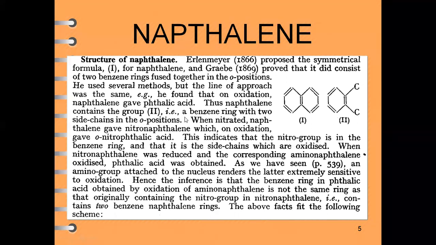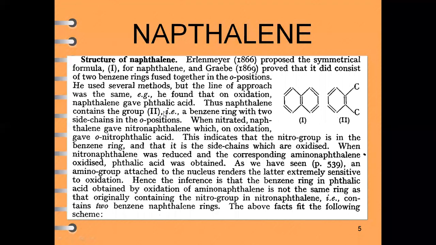So this means that the second benzene ring in naphthalene is fused at ortho position. This is the first attempt at proving the structure of naphthalene. In the second attempt, we consider a benzene ring with two side chains at ortho position. The first attempt is oxidation: naphthalene on oxidation gives phthalic acid.